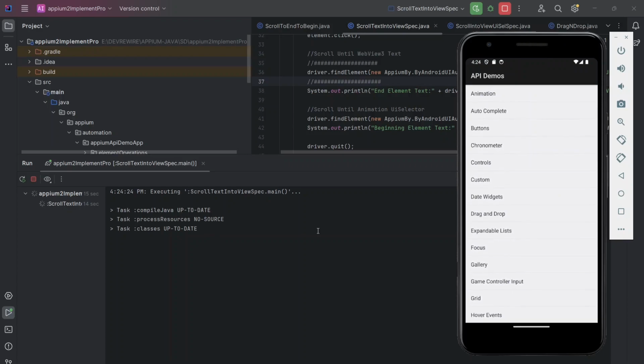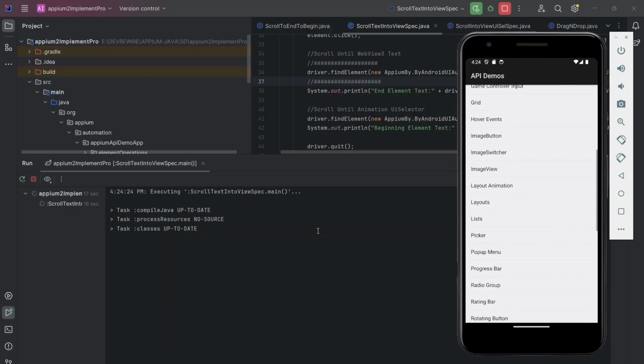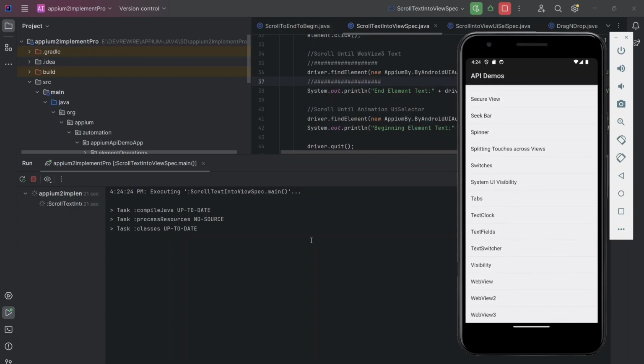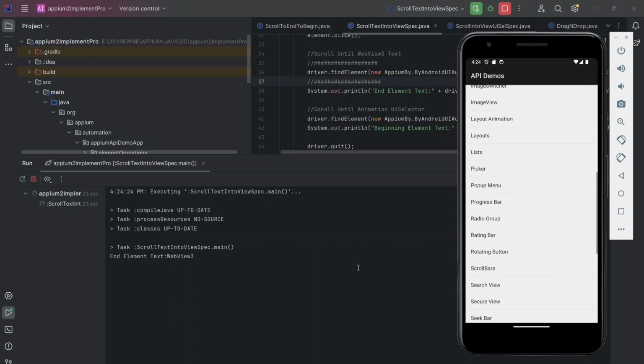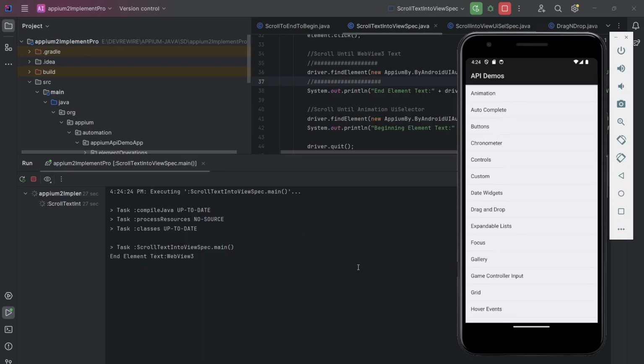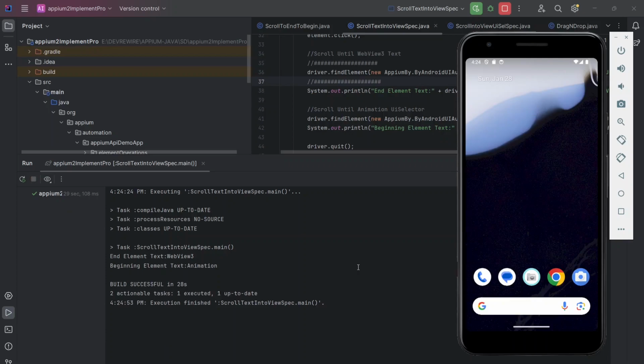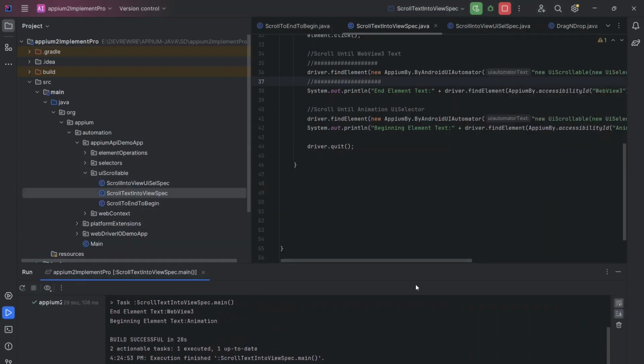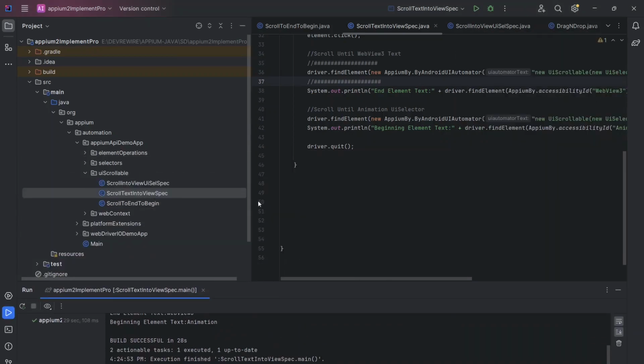It will go until web view 3, and it will go until animation. So this is one way, by specifying some value.